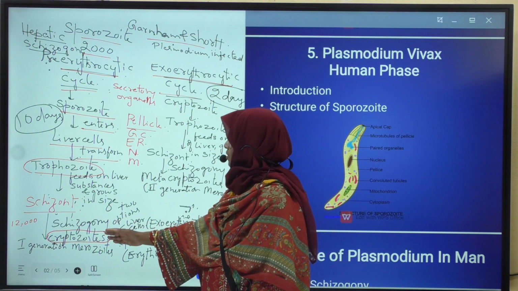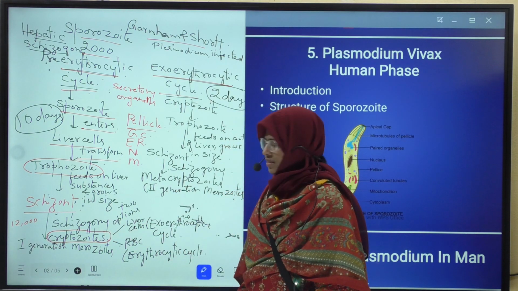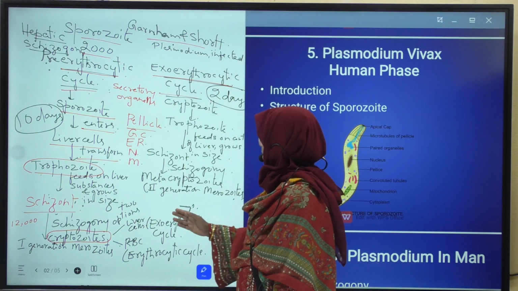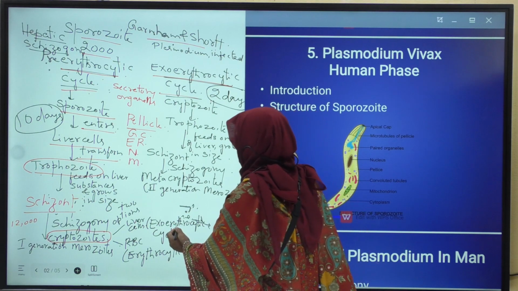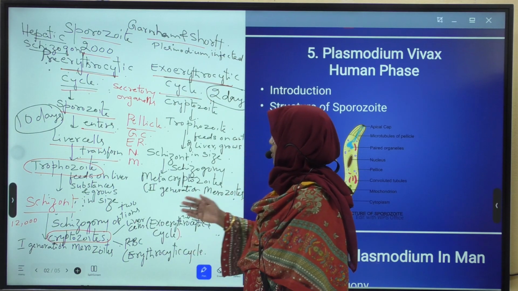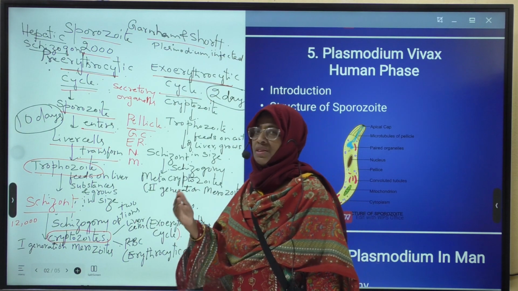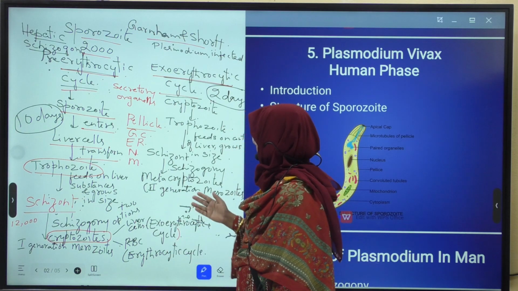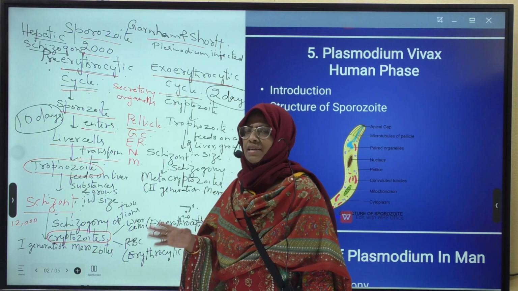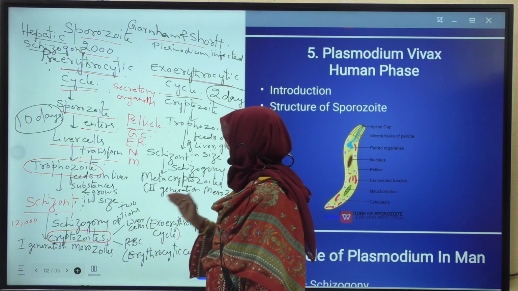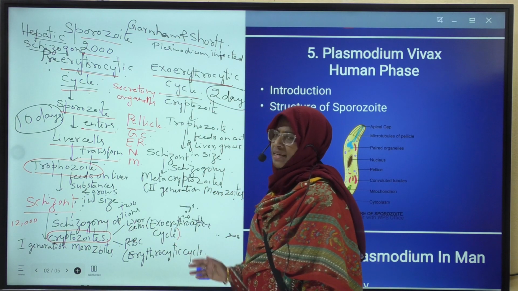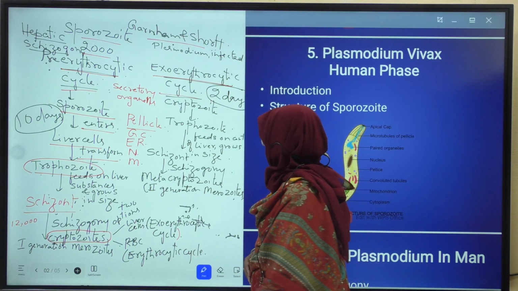If these cryptozoites enter into the liver cells, they continue the exoerythrocytic cycle. If these cryptozoites go to RBC, the erythrocytic cycle takes place.